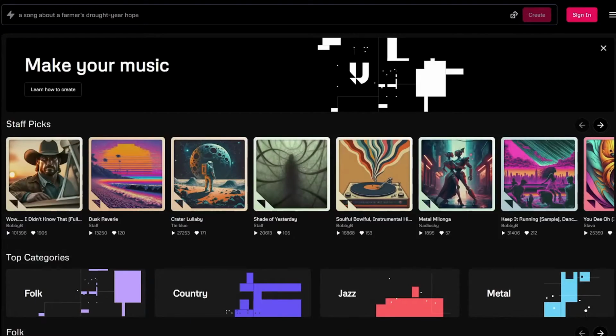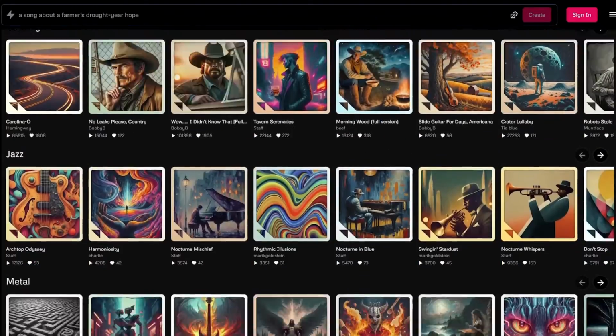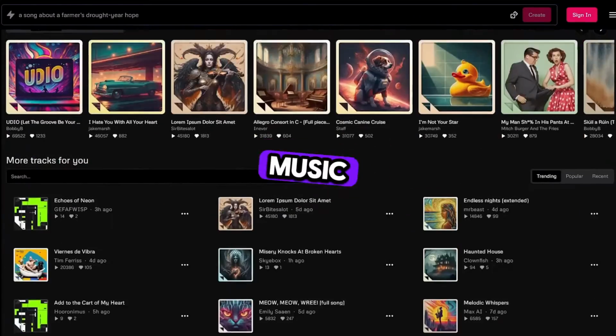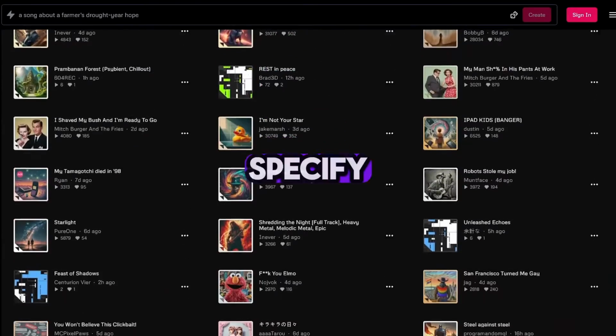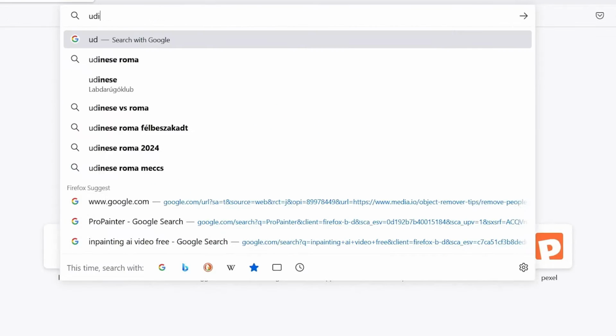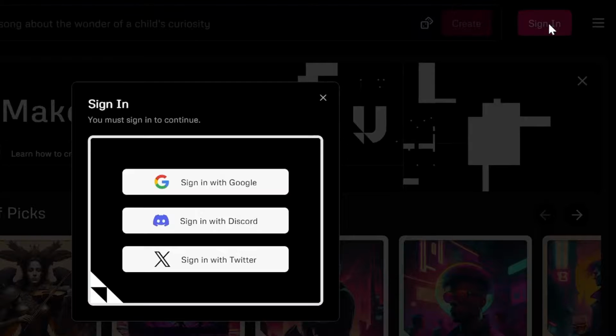Let's get into the tutorial now. You've probably heard of Udio. This AI can produce music with just one click. It can generate music in any style you like, and you can even specify the lyrics. Go to the udio.com website and sign up using your Google account.